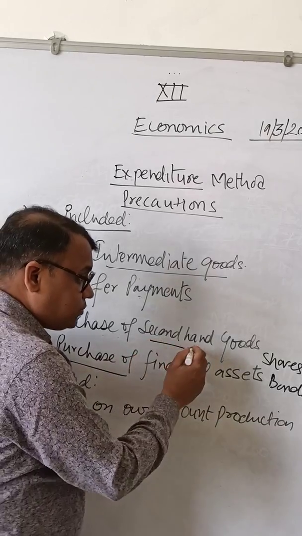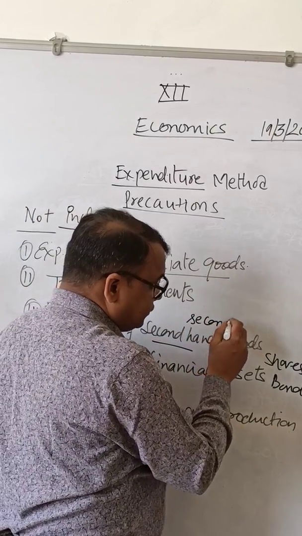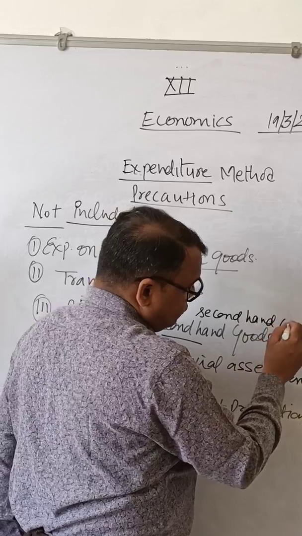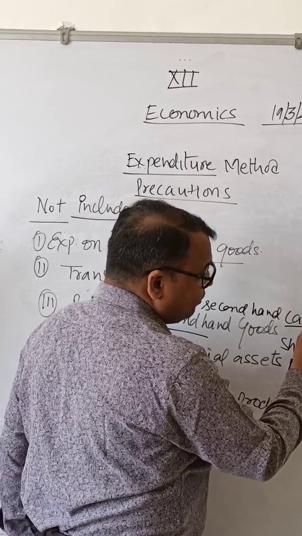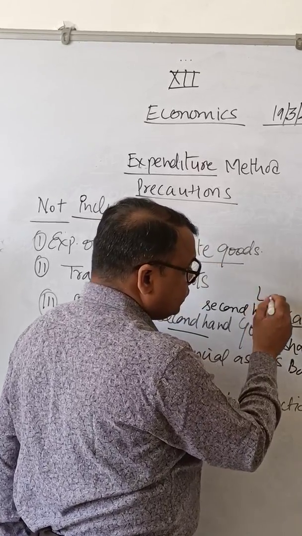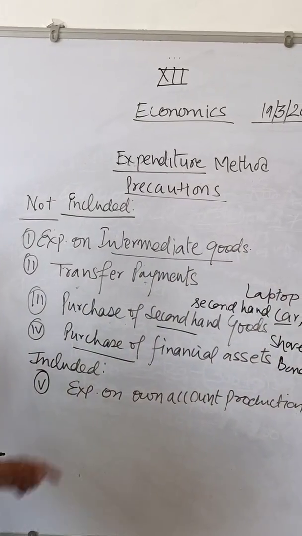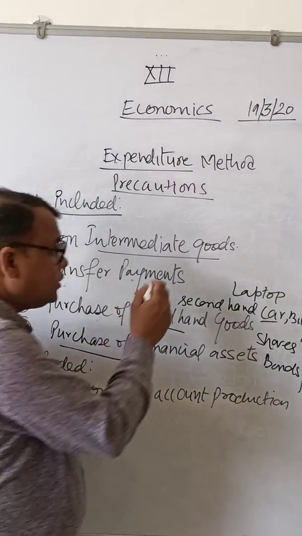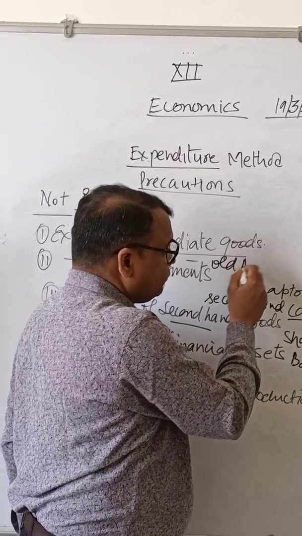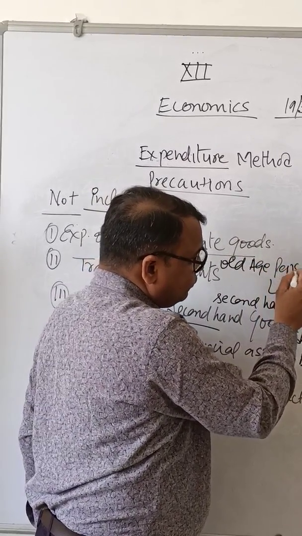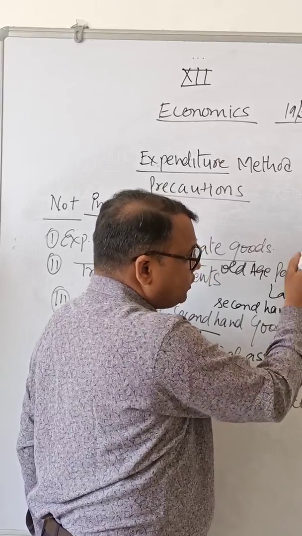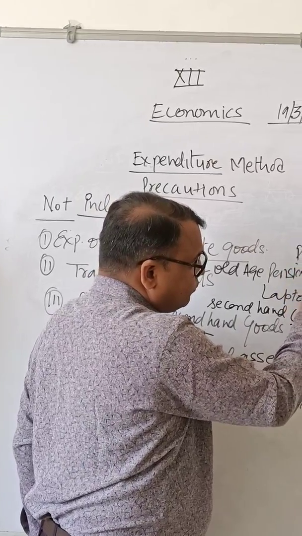Purchase of second hand goods, suppose a second hand car, will not be included. A second hand bike, laptop will not be included. Transfer payments like old age pension, pocket money are not included.